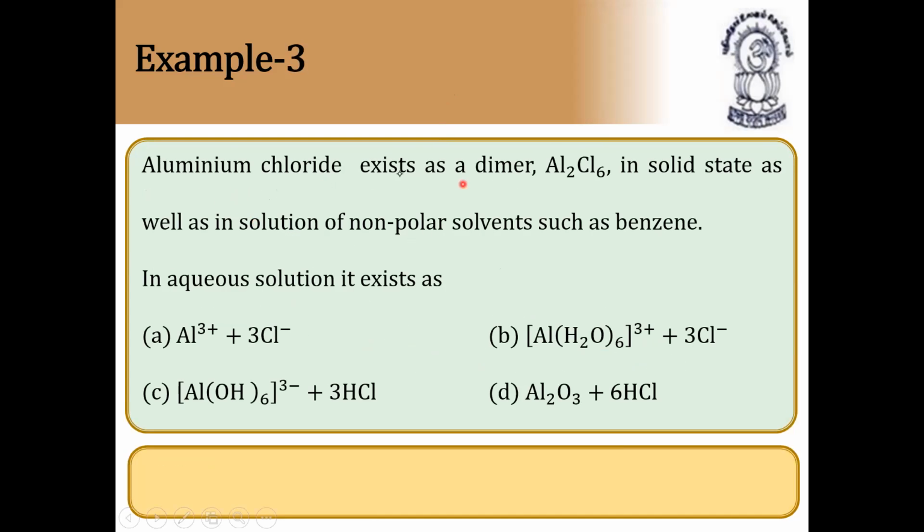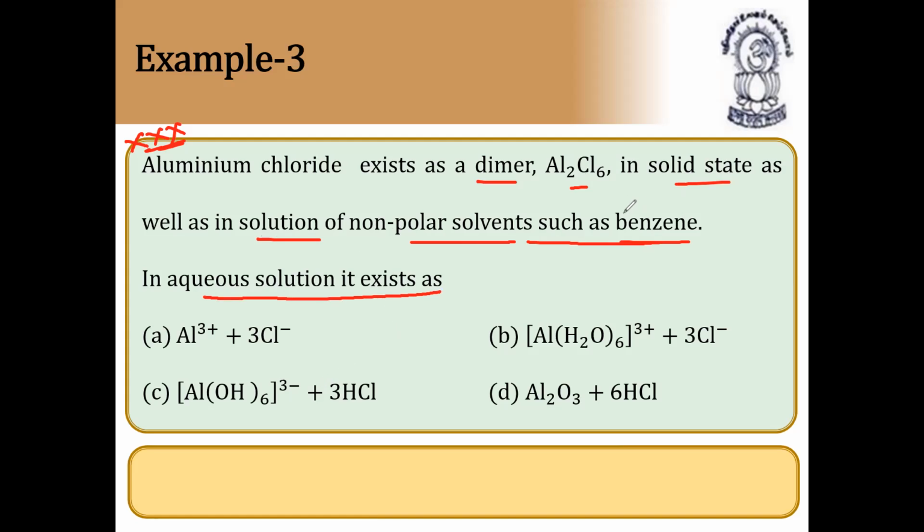Aluminum chloride exists as dimer. Very important question. It exists as dimer Al2Cl6 in solid state as well as in solution of non-polar solvents such as benzene. In aqueous solution, it exists as... very important question. But in polar solvent, how does aluminum chloride exist?